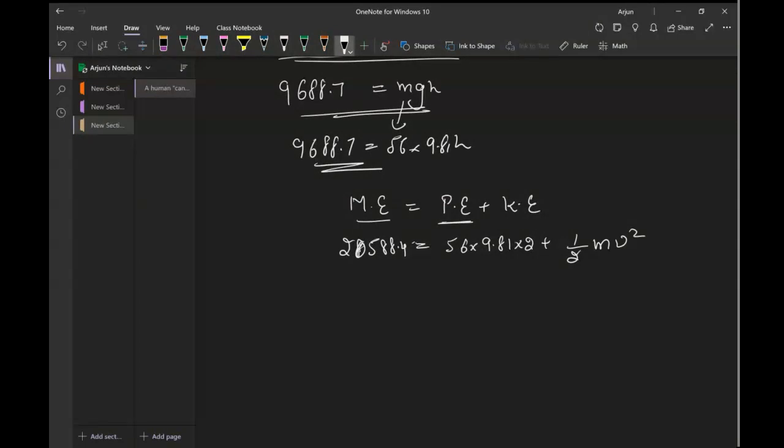So half mv squared, and then we will do this question. 56 times 9.81 times 2 is 1098.72, and this is 20,588.4 plus half 56 times v squared, and 20,588.4 minus 1098.72, that will be